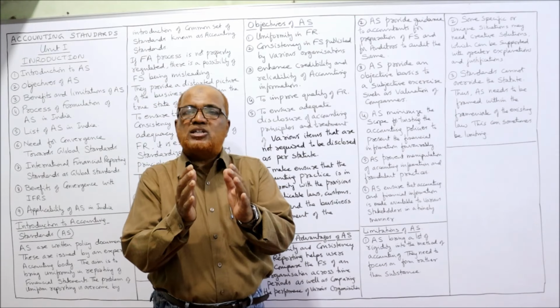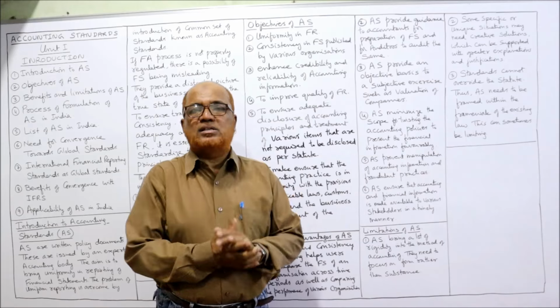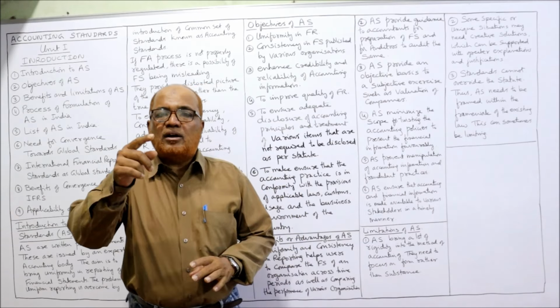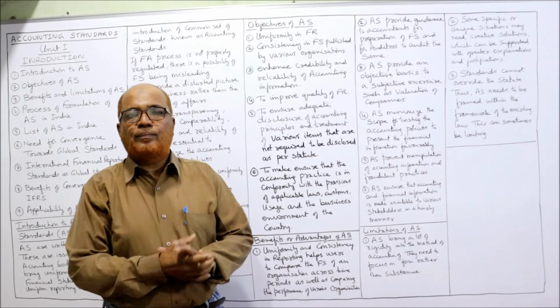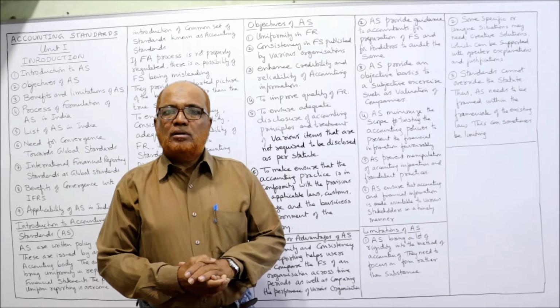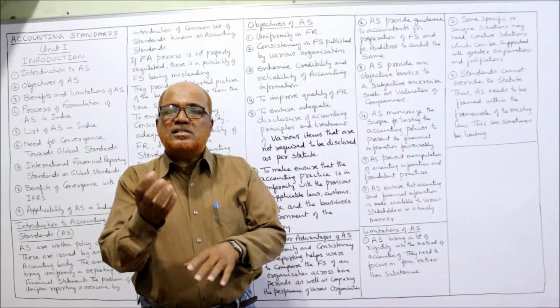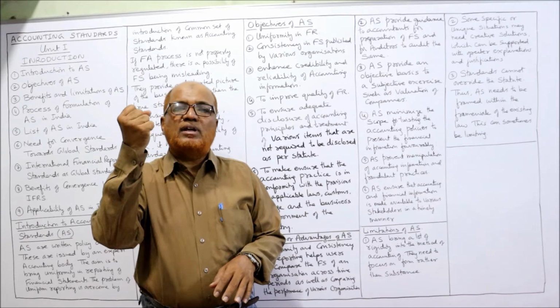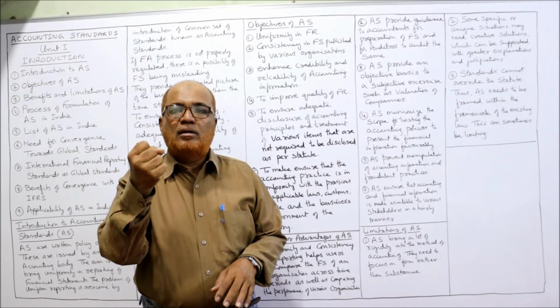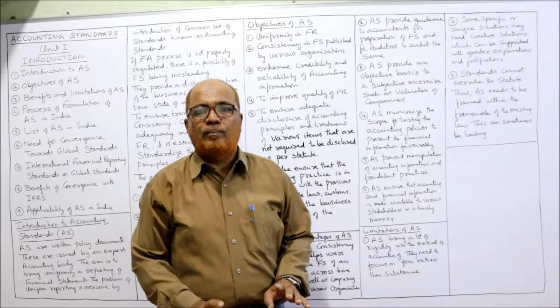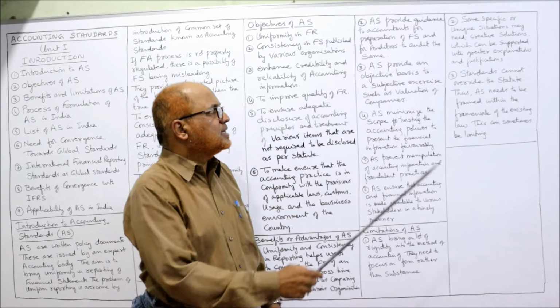First comes the statute, then comes the accounting standard. The accounting standard cannot override the statute. They work under the statute. That means the accounting standard will not have the complete power. The first power is law. Second power is accounting standard.